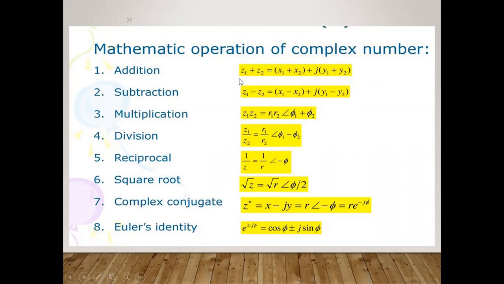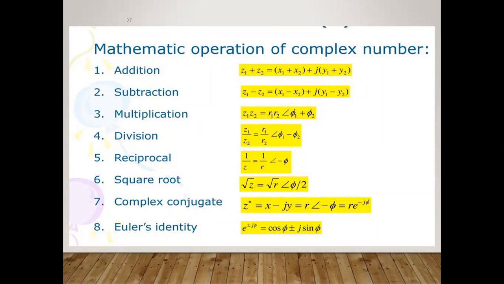So if you want to add, what is the possibility if two things are connected in series? If you are talking about Z, the Z term will be Z1 and Z2 if two terms are there. You can write Z1 as X1 plus j Y1, and Z2 is equal to X2 plus j Y2.